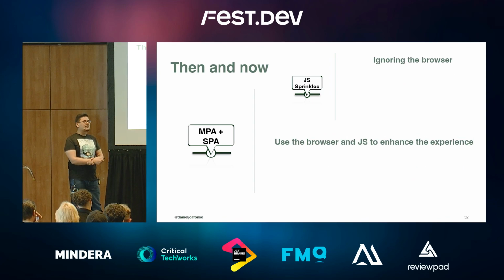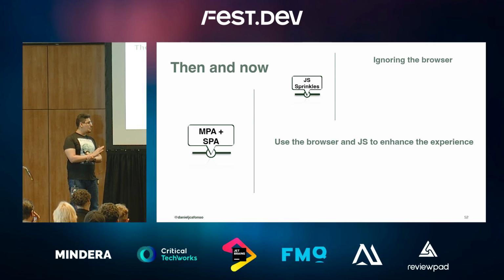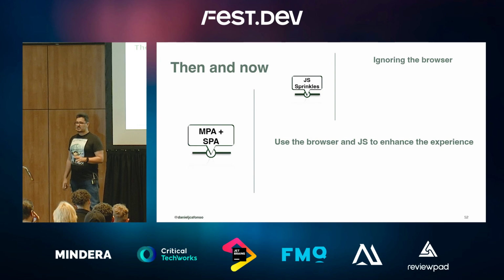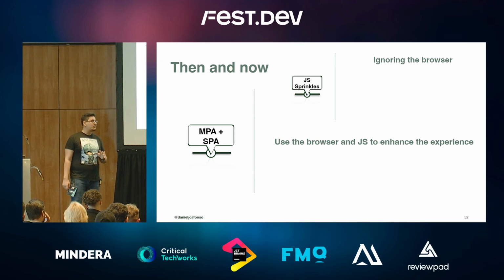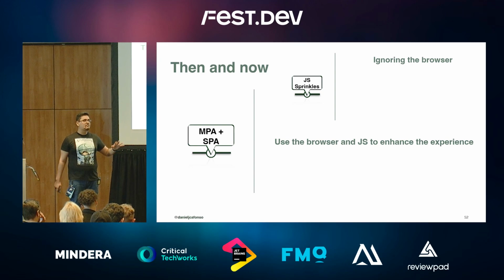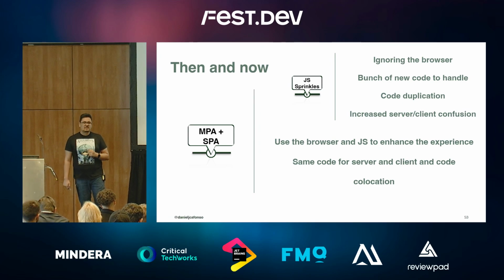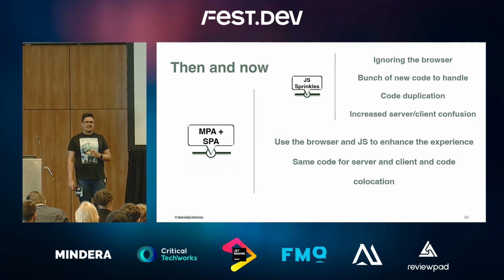Another thing, ignoring the browser. That's no longer an issue because what we are promoting here is even if we use client-side JavaScript to emulate the browser, we're still going to go into the web standards. We're still going to use the same things that we were using back in the MPA days. And the code duplication and new code to handle, what if we could add the same code on the server and the client? How cool would that be?